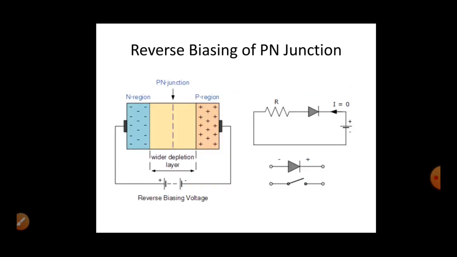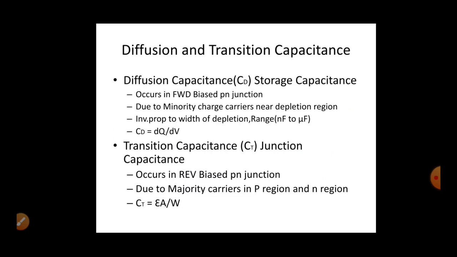As I have already told, during reverse biased conditions, electrons move away from the negative terminal and holes move away from the positive terminal, which means the two majority carriers are getting accumulated at the two extreme ends of the p-n junction diode, leaving the depletion region in the middle, which seems like a capacitor, right? At both ends there will be metallic conducting plates, and in the middle there will be a dielectric. That is why the reverse biased condition acts as a transition capacitance.